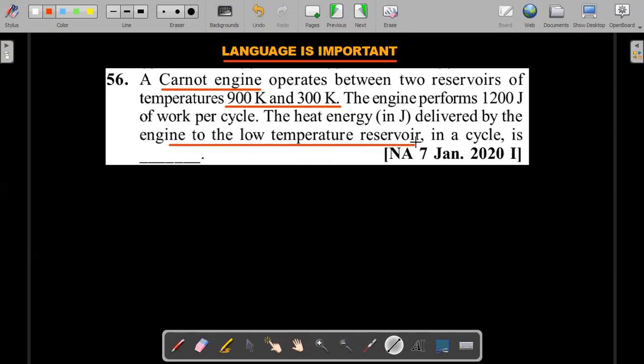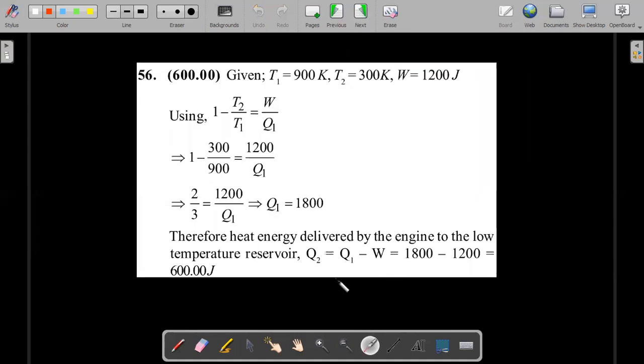Which one is this? Is this the requirement, the input, or the wastage? In the case of an engine, what you throw to the lower temperature reservoir is the wastage. He's asking for the wastage here. Using the 900 and 300, obviously you will first get the efficiency. Once you get the efficiency, you know the ratio of output to input, and from there the energy delivered to the lower reservoir, which is the wastage, is equal to what you gave minus how much work it delivered. 600 joules is the wastage that he's asking for.